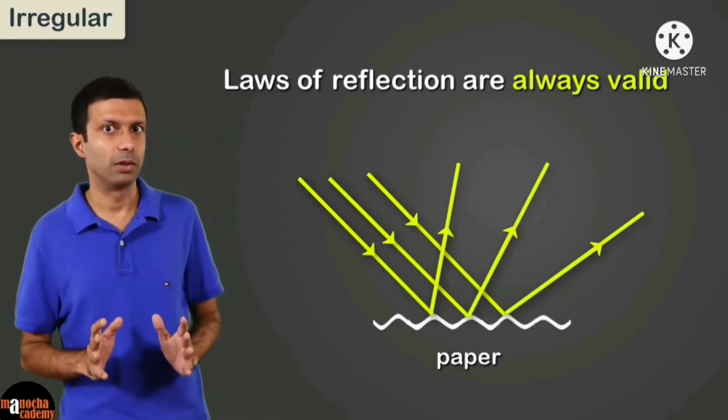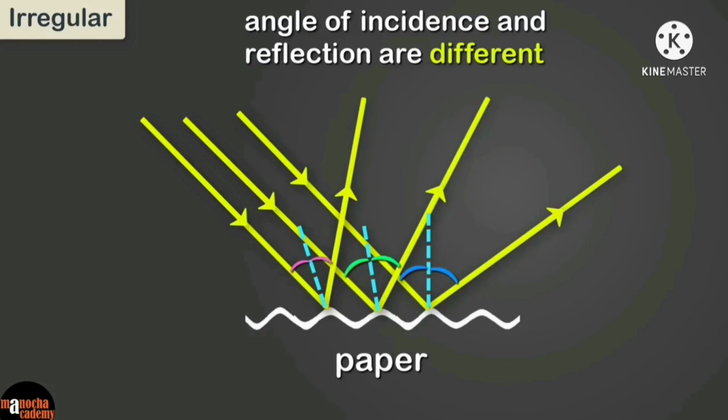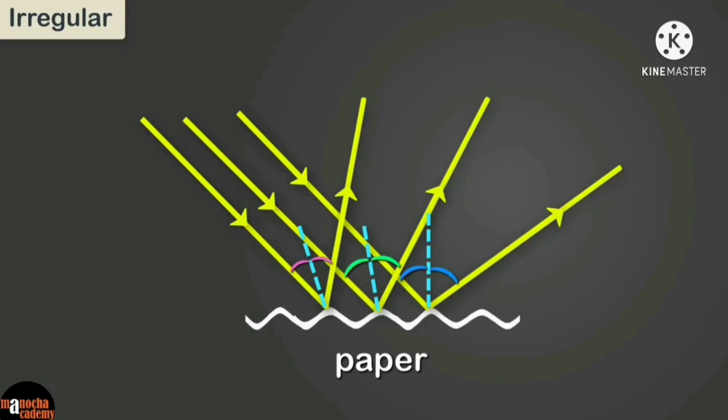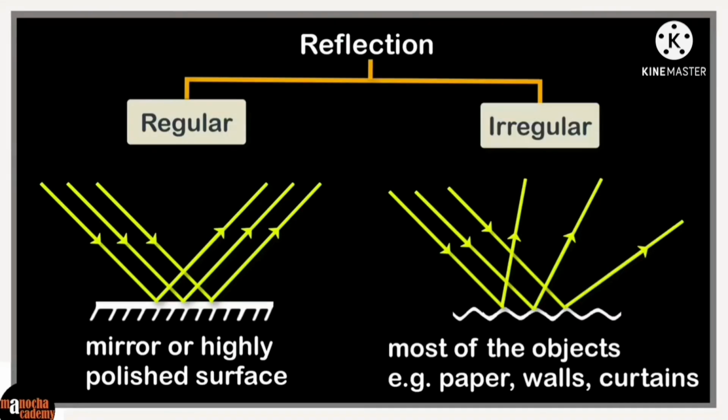The paper seems smooth, but if we look closely at a microscopic level, the paper is rough. So as you can see here, the angles of incidence for the different rays in the beam are different, and so the angles of reflection will also be different, and this is how the light gets scattered in different directions. So it's called scatter reflection, and another name for this case is diffused reflection. Let's put regular and irregular reflection on our concept board.